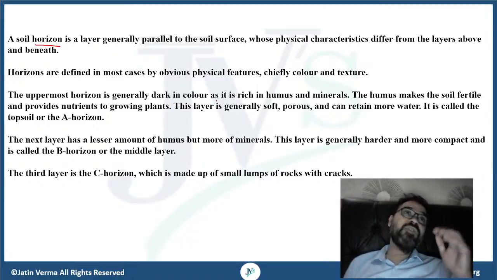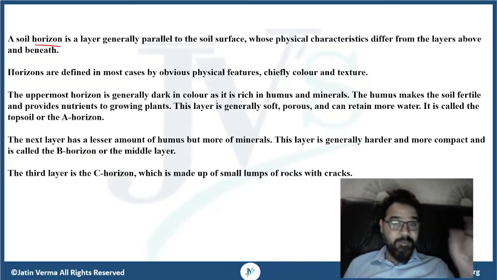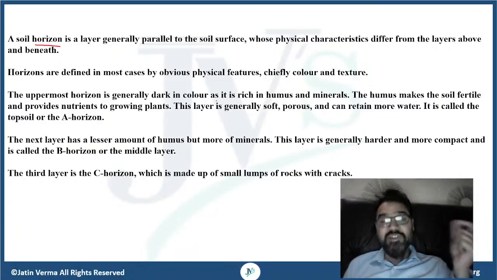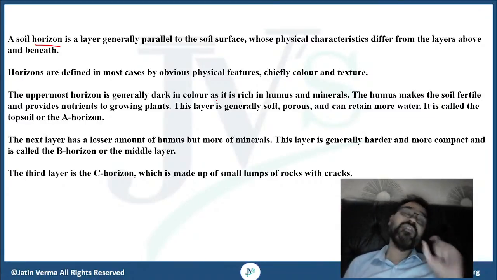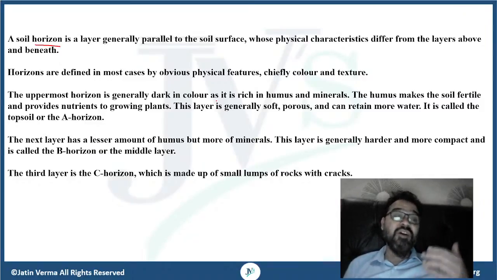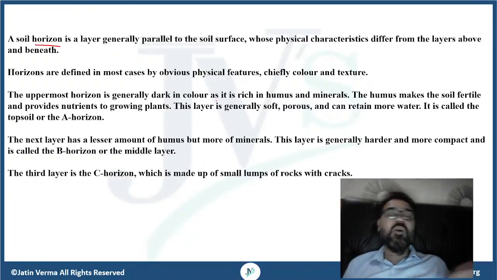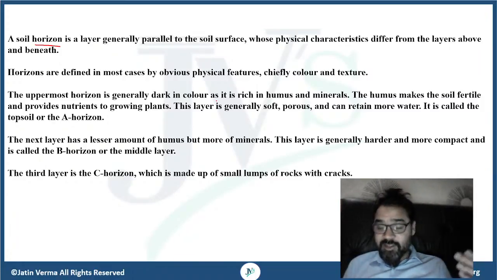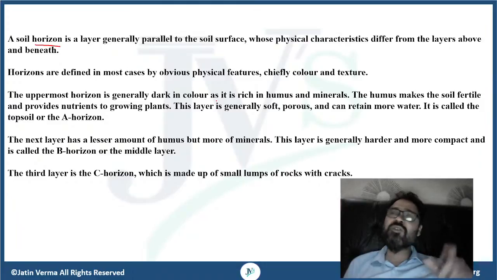Because of the presence of the humus, the soil receives its fertility. And with reference to fertility, what do I mean? That the soil has the required nutrients which are responsible for the growth of a plant, right? So when all those minerals are present because of the humus that makes the soil fertile, all those nutrients are received by the plant, and ultimately we see growth in the plant because it is receiving the sufficient nutrition it requires.